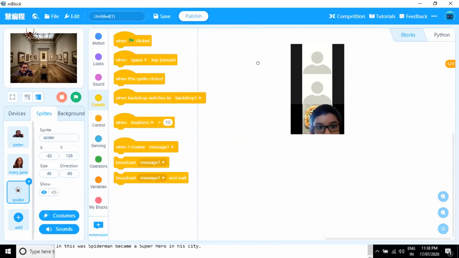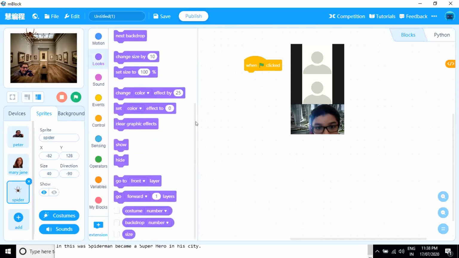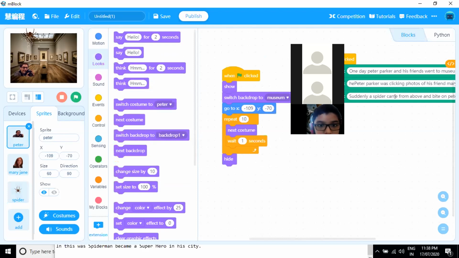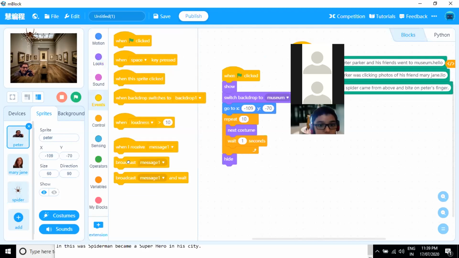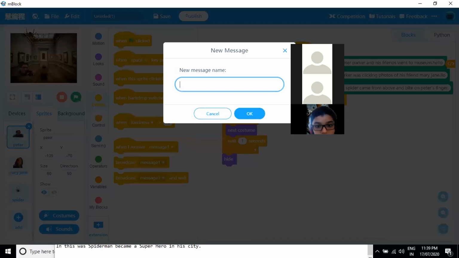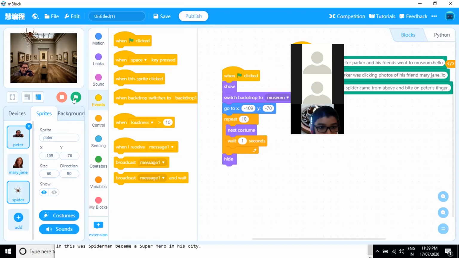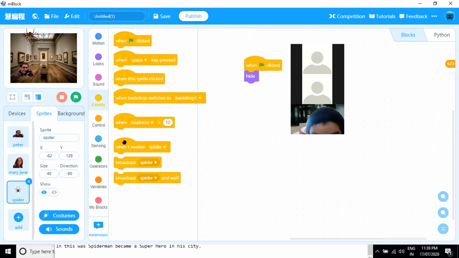So when the green flag is clicked, I don't want my spider, so I will put that when the green flag is clicked, the spider should hide. And whenever the story comes to this part, like suddenly a spider came from above, what we will do? We will broadcast our message here, because the spider has to come now. So we'll put the message as spider, and then the spider will come when he receives the message spider.